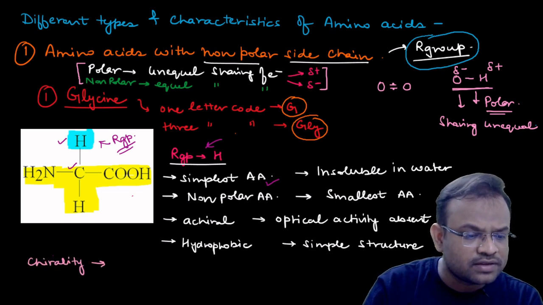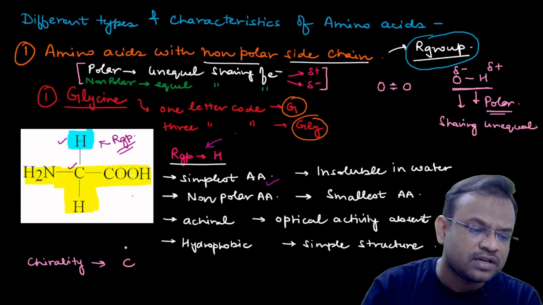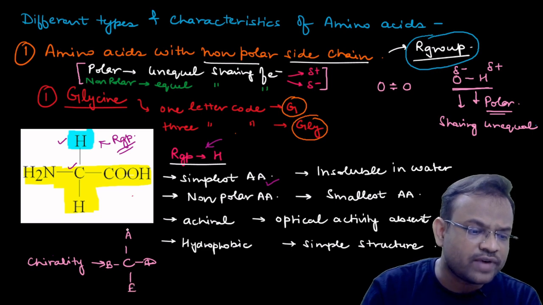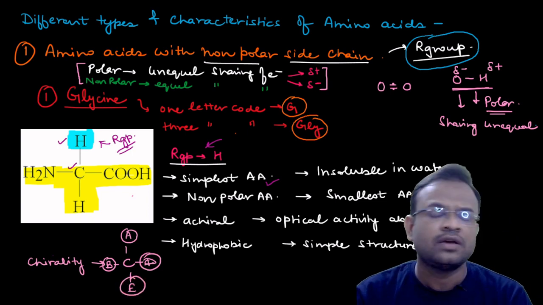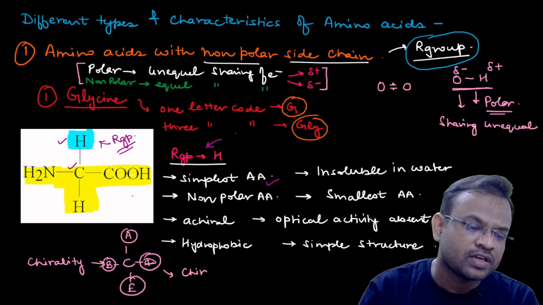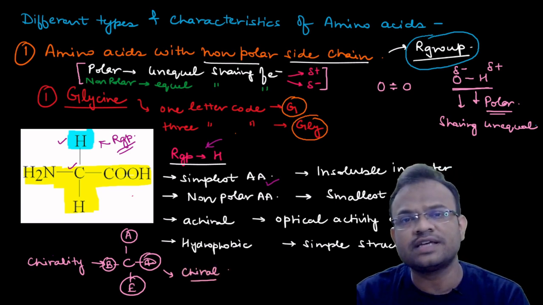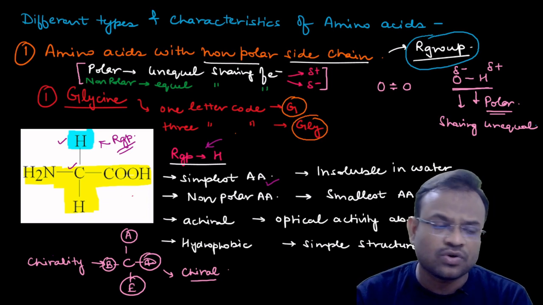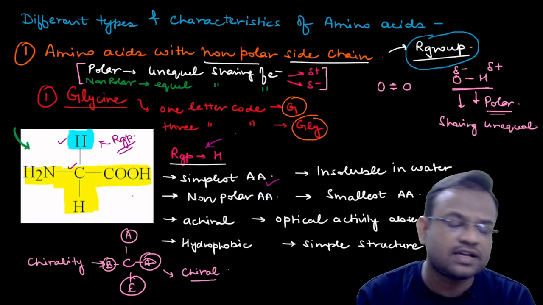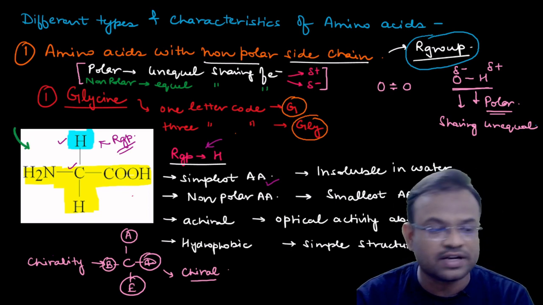Chirality simply means that if I am considering one carbon, then all the four valencies, suppose this is A, this is B, this is C, or let us say D, and this is E. If all the four valencies A, B, C, I am not using D and E, if all the four valencies are different, then the structure is called chiral. Otherwise the structure will be considered achiral. So you can see that the structure of this glycine is not chiral in nature, it is achiral in nature.